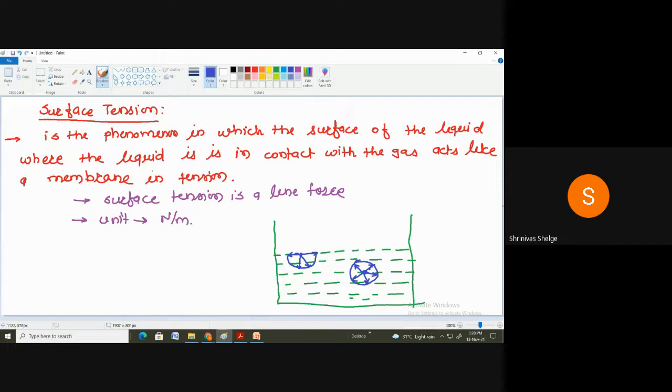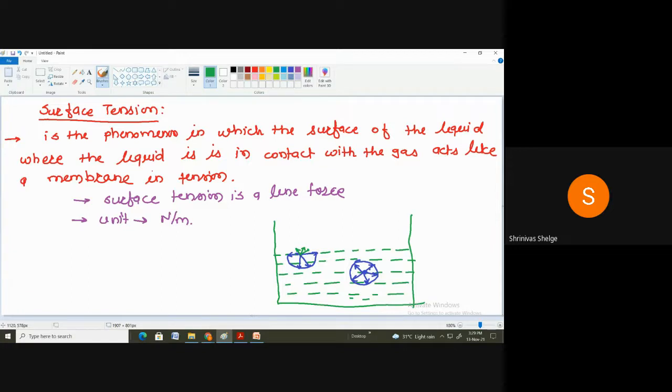The adhesive forces. So therefore there is an imbalance between the forces, and the surface acts like a membrane in tension, because these adhesive forces are very small as compared to cohesive forces. So there is imbalance. Correct? On the upper side there is less force, and on the downward side there is what? More force. So there is imbalance between the forces, and that imbalance creates a surface with some tension, and that kind of phenomenon is nothing but what? Surface tension.